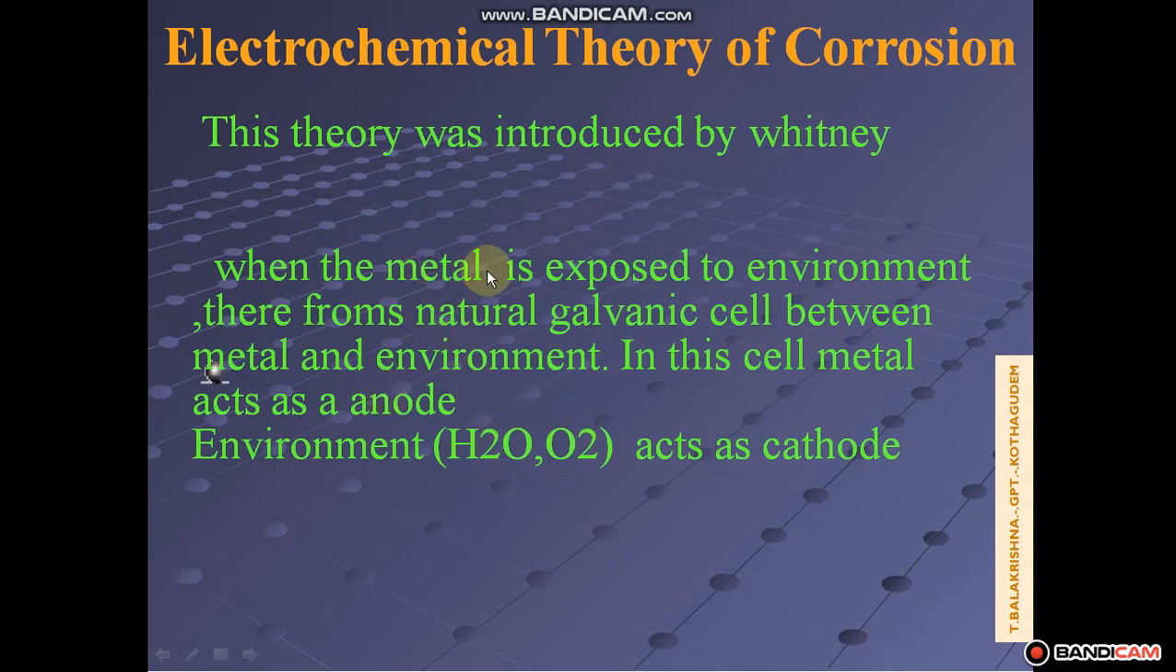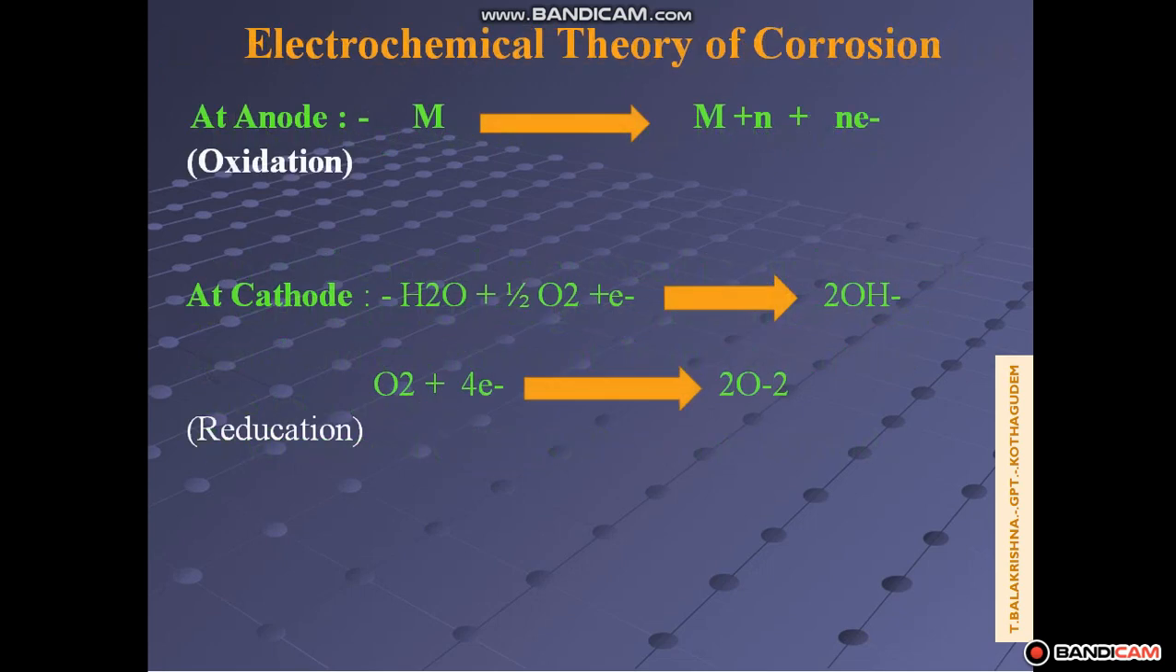I repeat, this corrosion takes place when the metal is exposed to the environment. They form a natural galvanic cell. This is a very important point. When the metal is exposed to environment, they form a natural galvanic cell. So metal acts as anode, environment acts as a cathode.